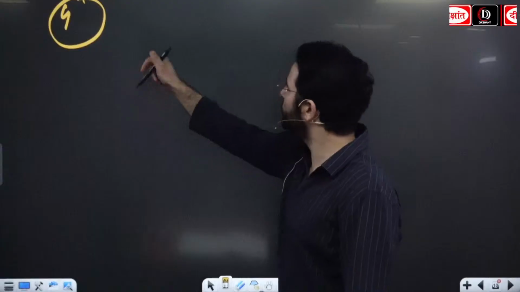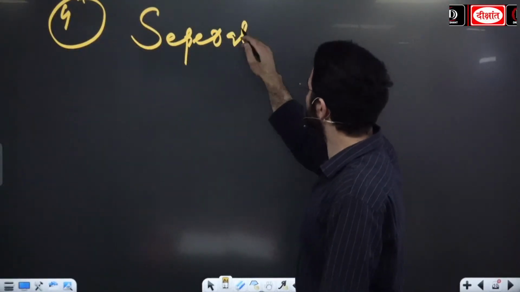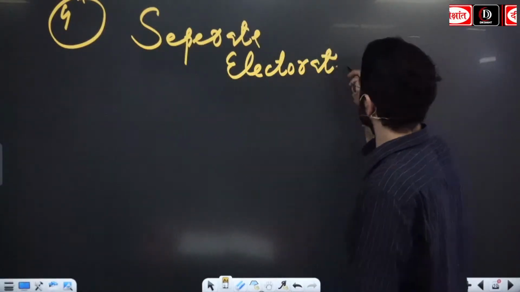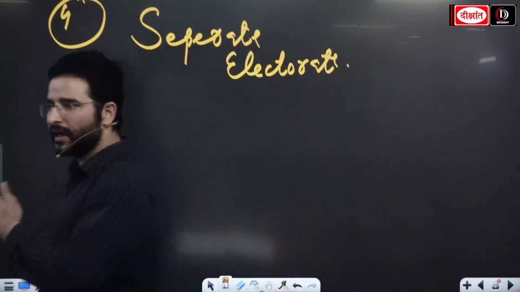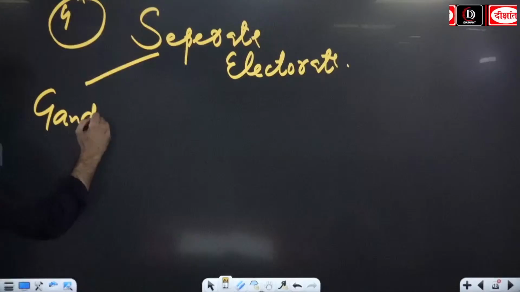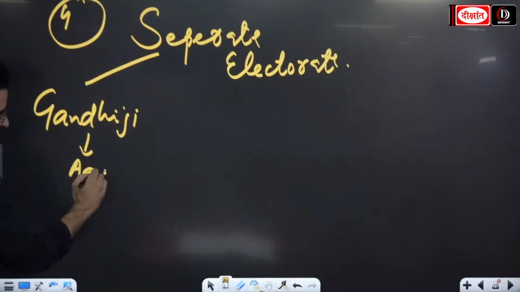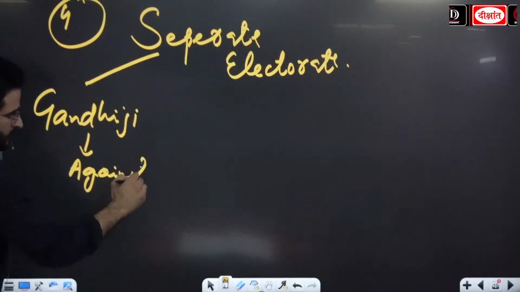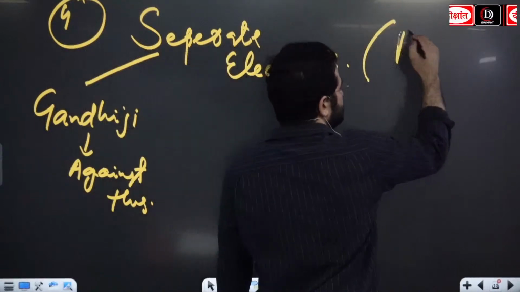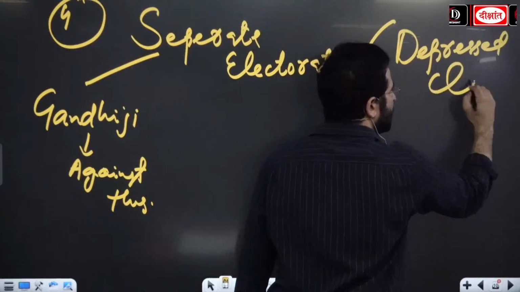So looking at the fourth one, let's look at the separate electorate now. Gandhiji was against this. Separate electorate for depressed classes.